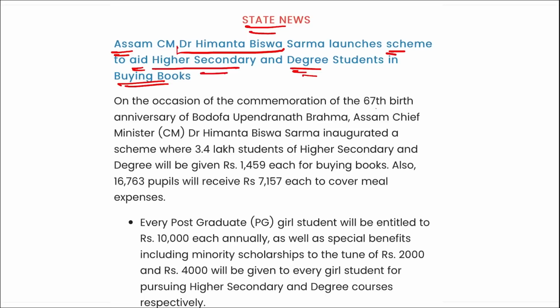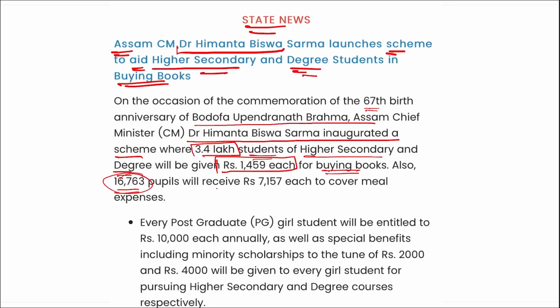On the occasion of the 67th birth anniversary of Bodofa Upendranath Brahma, Assam's Chief Minister Dr. Himanta Biswa Sarma inaugurated a scheme where 3.4 lakh students of the higher secondary and degree will be given 1459 rupees each for buying books, and also 16,763 people will receive 7,157 rupees each to cover the meal expense.